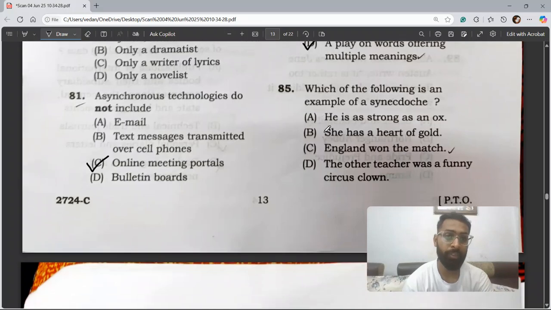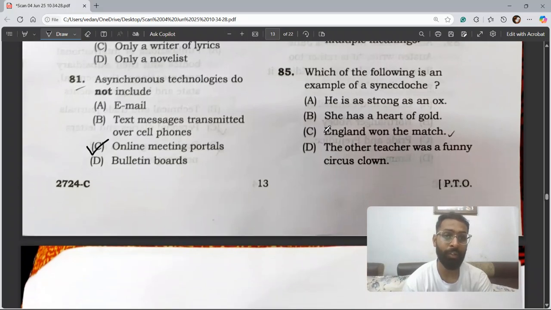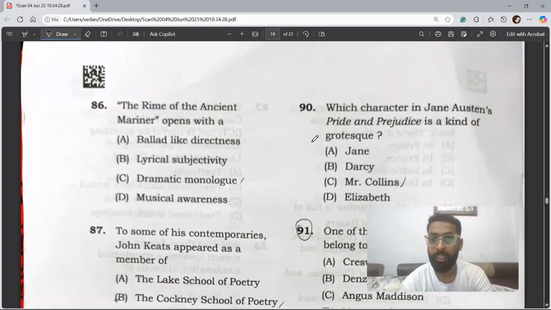Question 85. Which of the following is an example of synecdoche? So, for synecdoche, the correct option is C, England won the match. The answer to question number 85 is C, England won the match.